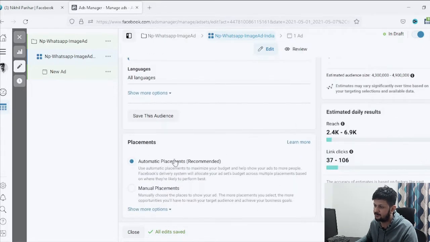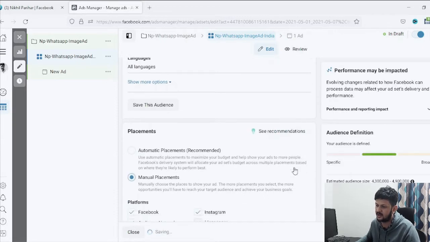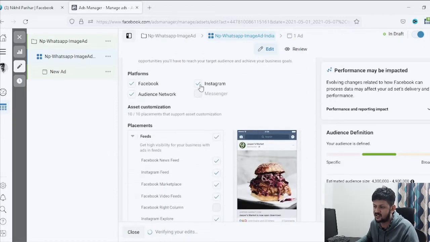Next, again, it comes into placement. So you can let this ad run on automatic placement, but if you don't want to do that, you want to just run your ad on probably Instagram, so you can switch off Facebook and audience network. If you just want to run it on Facebook, you can switch off audience network and Instagram. That is what you can do.